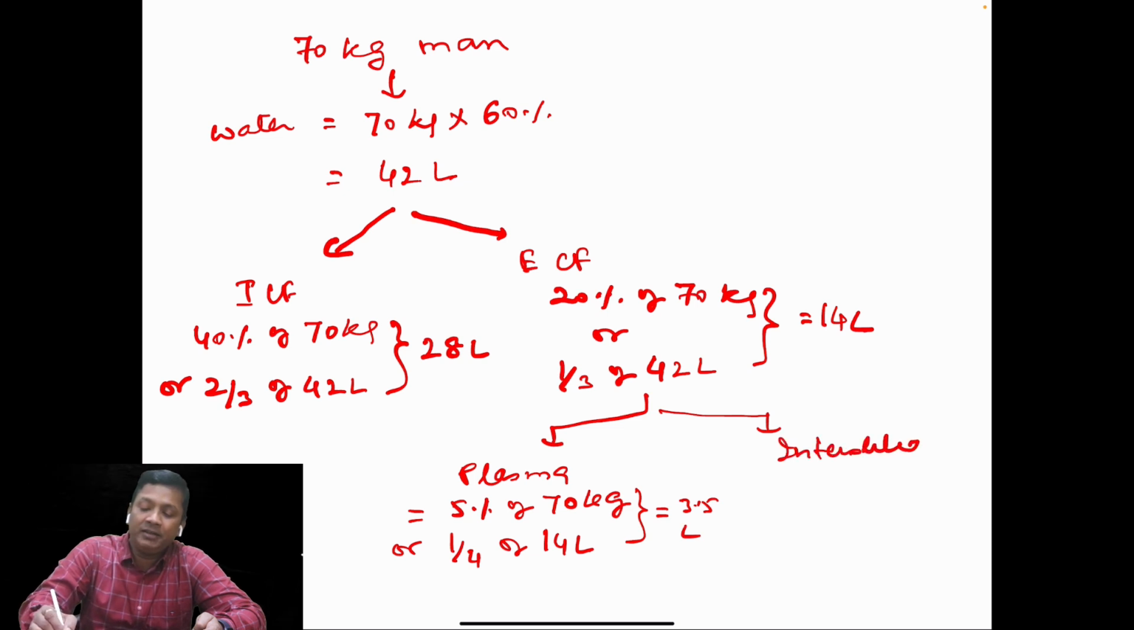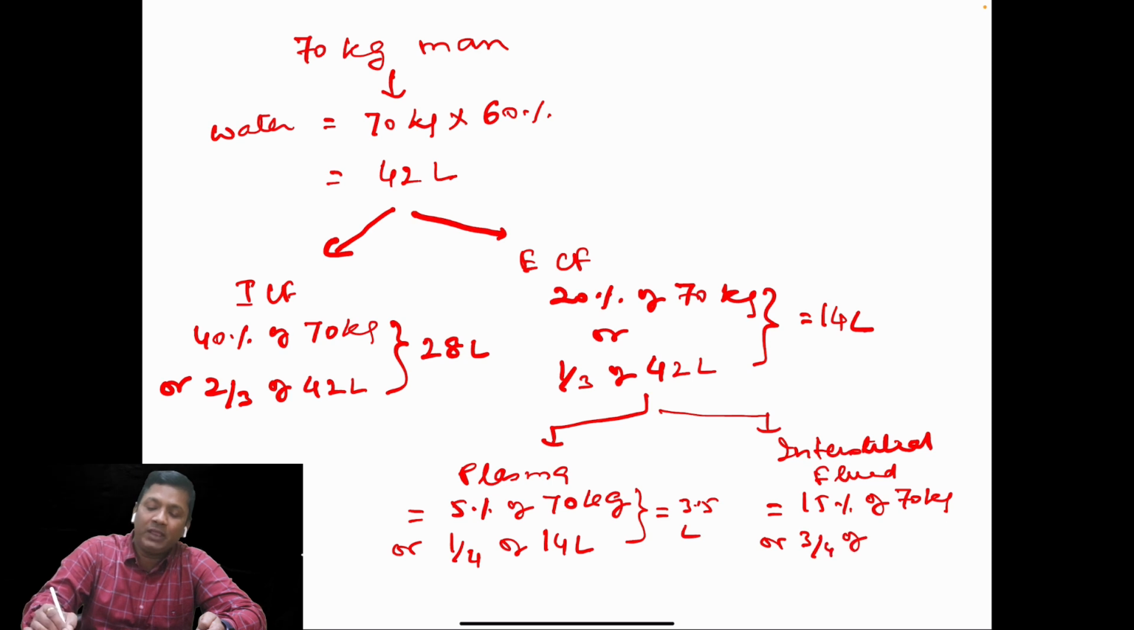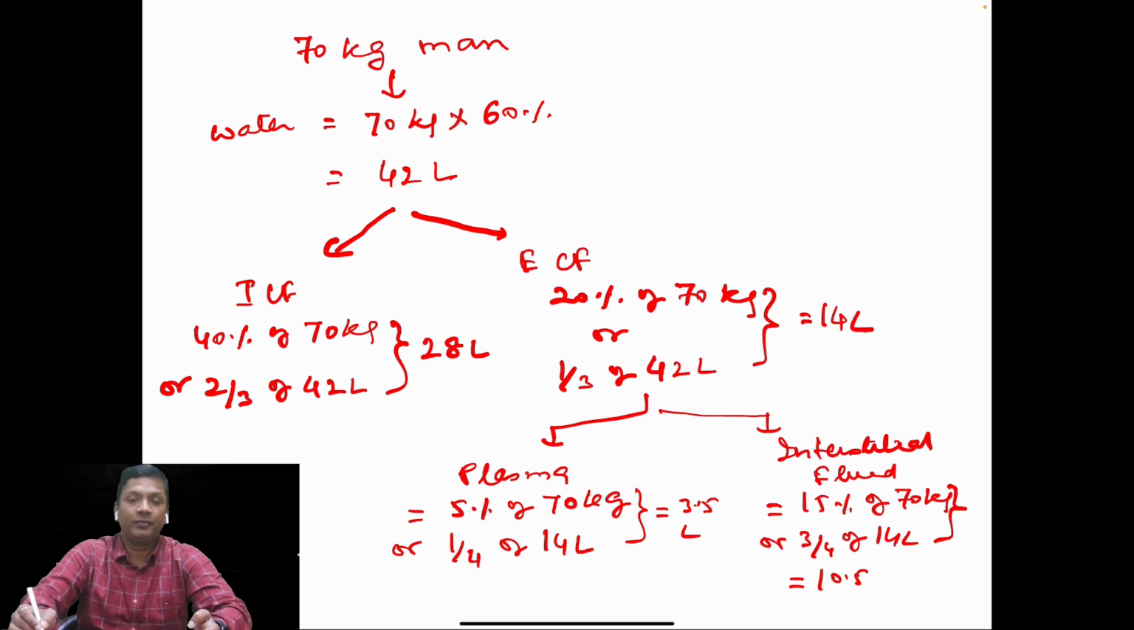Now the interstitial fluid volume will be equal to 15% of the body weight, that is 15% of the 70 kg, or 3/4 of the ECF, that is the 14 liter. So both of them come out to be how much? So both are equal to 10.5 liter.